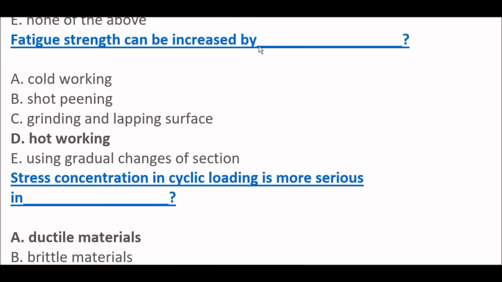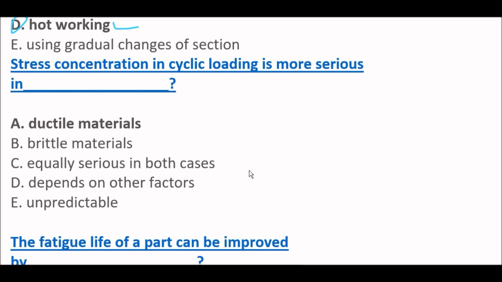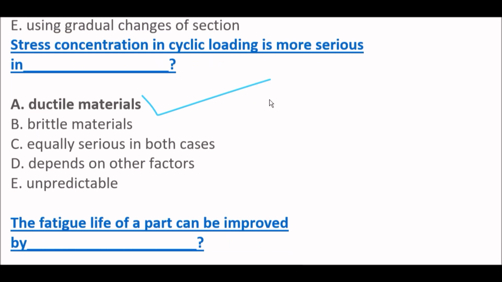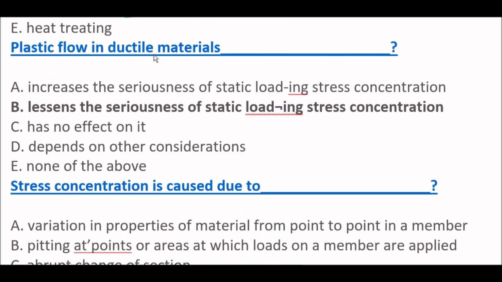Fatigue strength can be increased by hot working. Option D is right one. Next question. Stress concentration in cyclic loading is more serious in ductile materials. Next question. The fatigue life of a part can be improved by shot peening. Next question. Plastic flow in ductile materials lessens the seriousness of static loading stress concentration. Option B is right one. Next question.